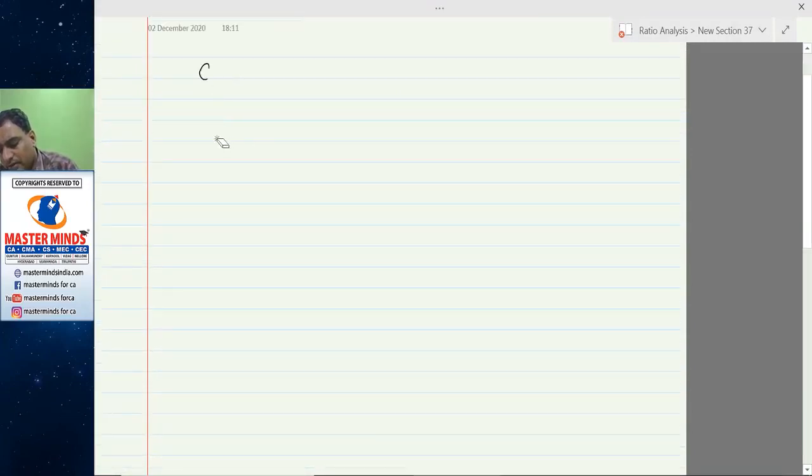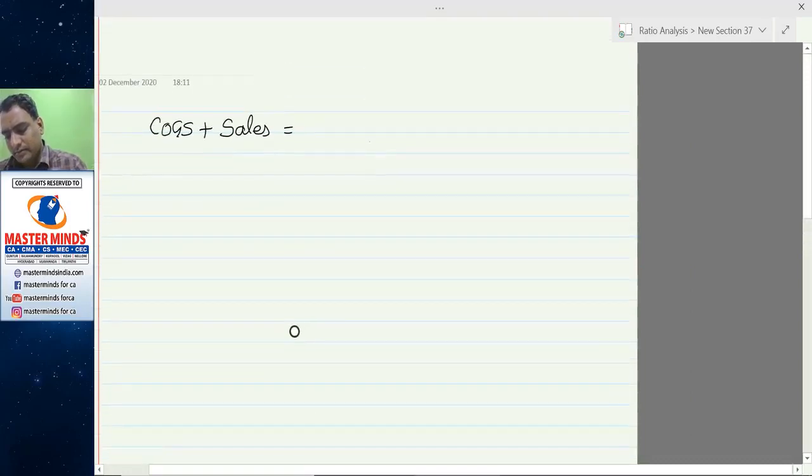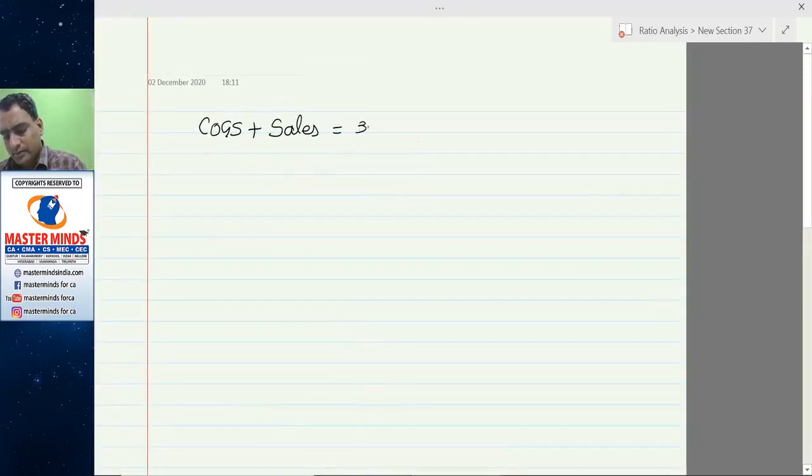So COGS plus sales is equal to 2,80,000 into 12, 33,60,000. Now I have one equation, 33,60,000.